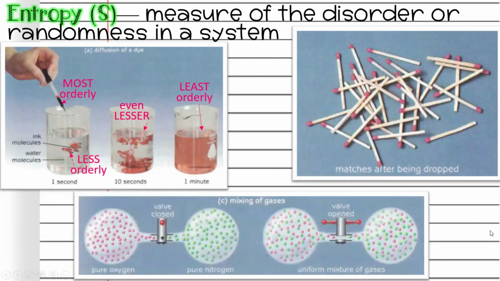It could be with the gaseous state also. Here is a valve that's separating two compartments. On the left side is pure oxygen, the little pink dots, and on the right side is pure nitrogen. The valve is closed, so the door is shut and they cannot move back and forth. They're separated by that valve. But if we twist this valve and open the door, then they can start to freely flow back and forth.